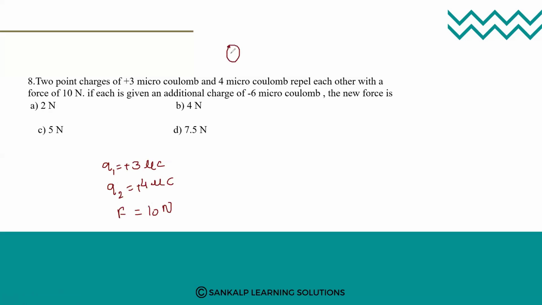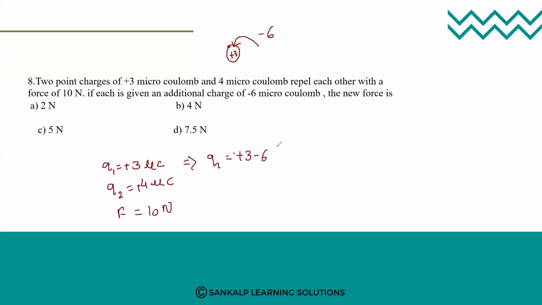So you have a body whose charge is plus 3 microcoulomb. What are you doing to it? You are giving a charge of minus 6. So when you are giving a charge of minus 6, the Q1 becomes plus 3 minus 6. So we need to know the total charge that remains.